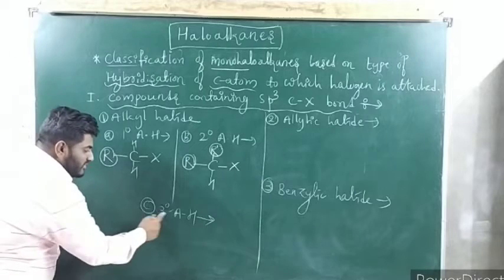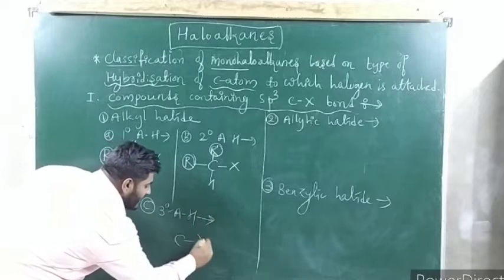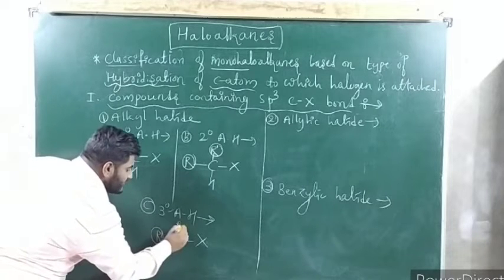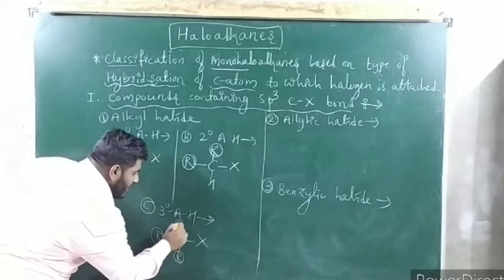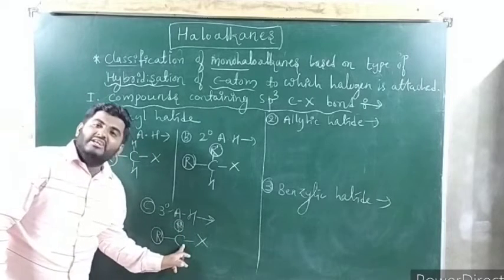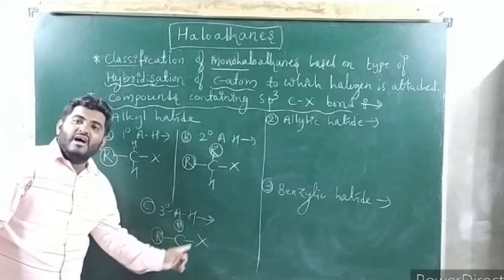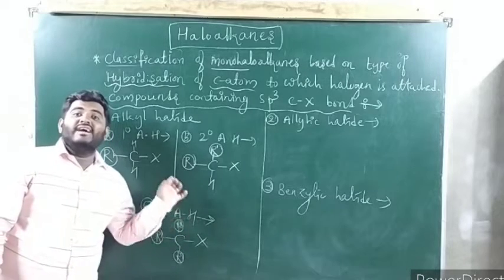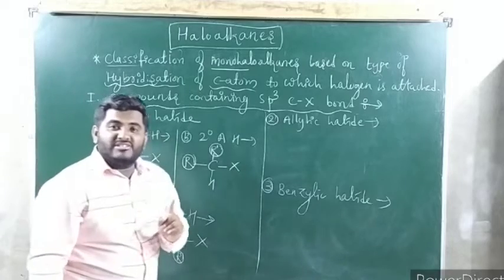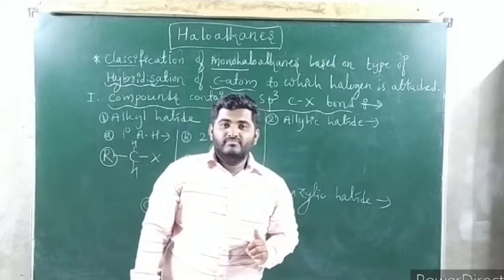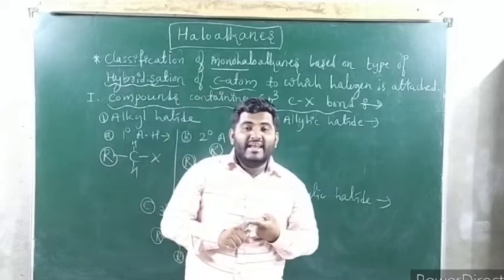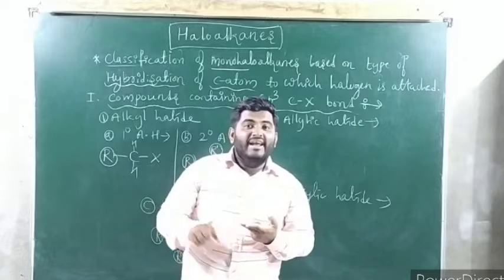What about tertiary alkyl halide, sir? Halogen atom is attached to carbon which is attached to 3 more substituents like this, R, R dash, R double dash. This carbon is a tertiary carbon and this halide is called tertiary alkyl halide. So in alkyl halide means what? Halogen atom is attached to alkyl group. Correct? Yes. So in that again 3 types: primary alkyl halide, secondary alkyl halide and tertiary alkyl halides.